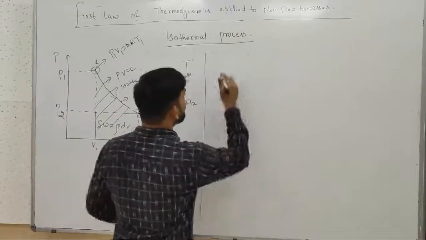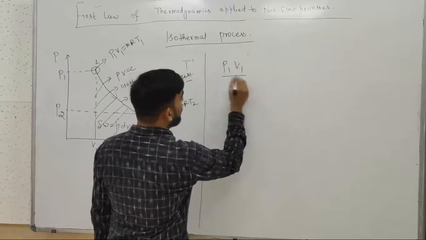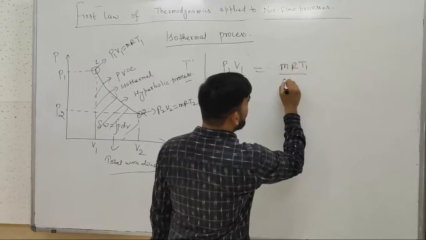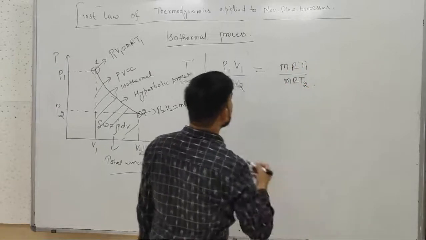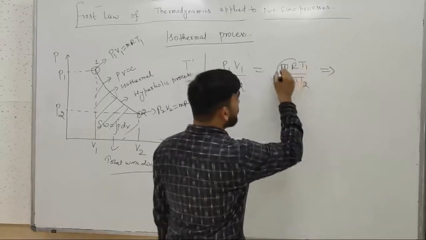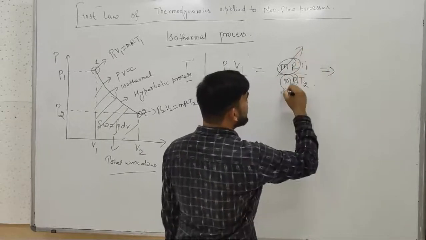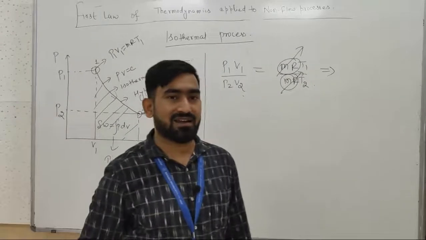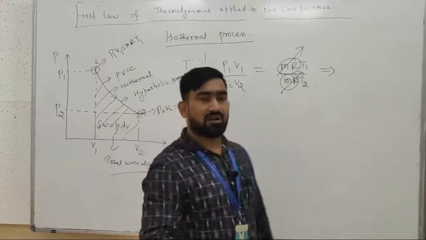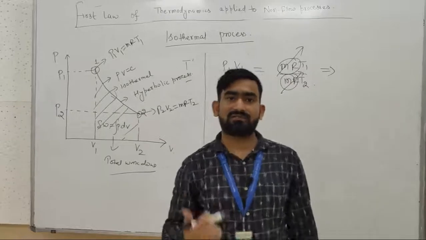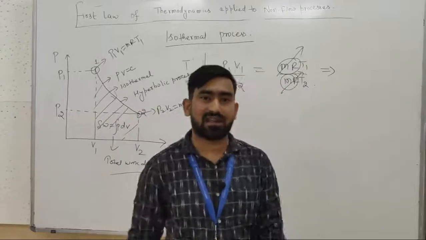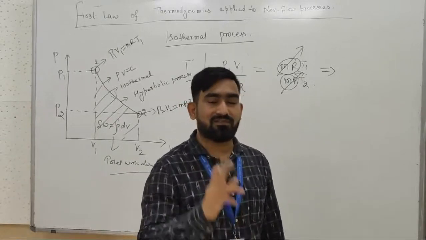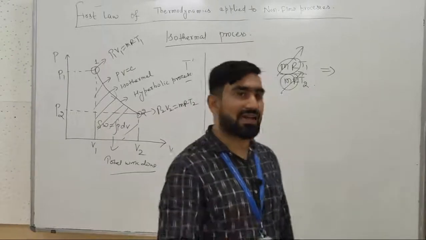So what will happen? Suppose we are dividing P1 V1 upon P2 V2 equals to mRT1 upon mRT2. We will see that m and R are constant for both the cases, because whatever mass is getting entered at point 1 is getting exit at point number 2, so mass will be constant, and R will be constant because whatever gas is getting entered at point 1, the same gas is taking exit at point number 2. So the characteristic gas constant will also be constant for that particular fluid or gas.